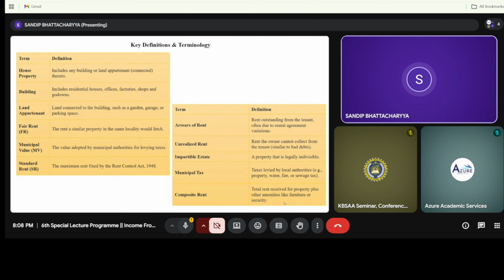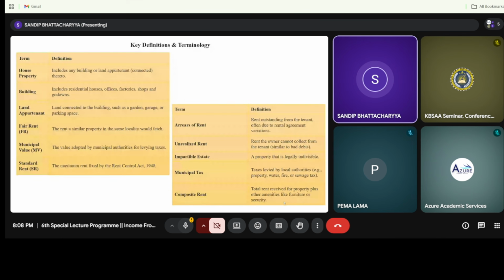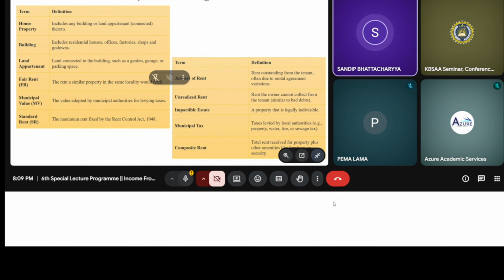Next are the key definitions and terminology. In our house property section, house property includes any type of building, any type of apartment, or land which is built up with an apartment, that is called the interconnected area. Building includes the residential house, various types of offices, godown, shop, factory, etc. But in some cases there are some exceptions; what the exceptions are we will see later on. Next is the land appurtenant, that is land connected to the building, such as garden, garage, parking area.